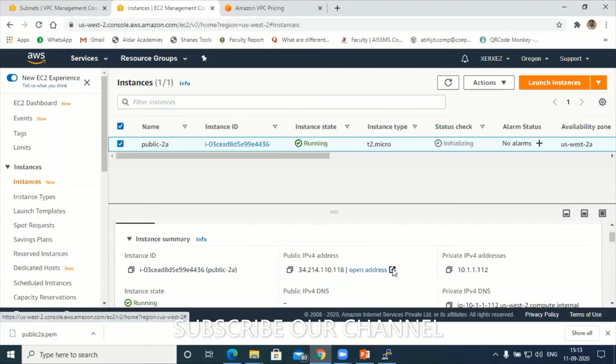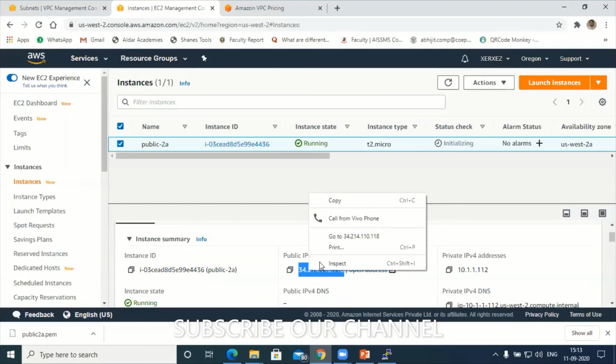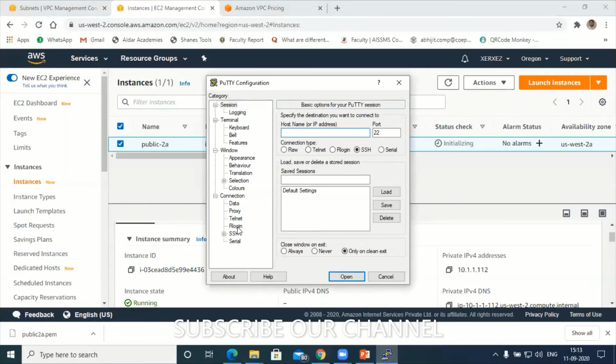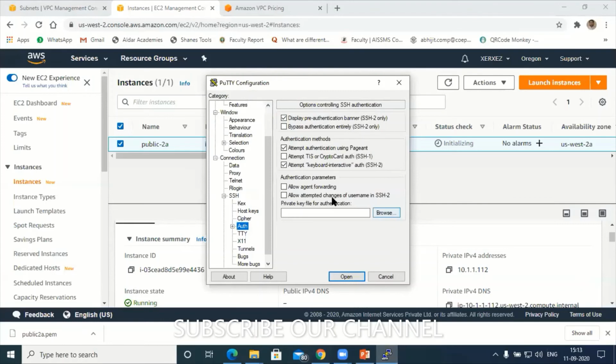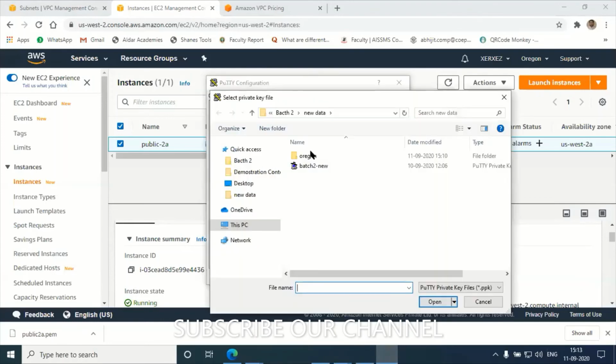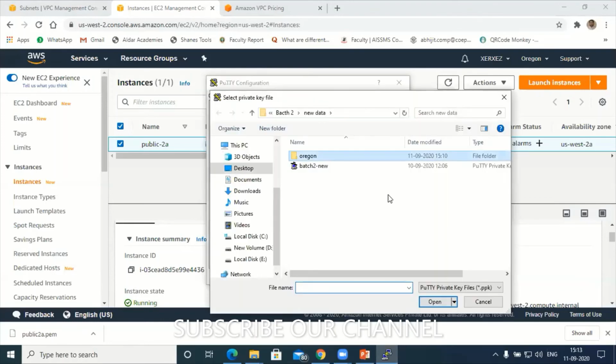Just copy this public IP address. Next, go to PuTTY, go to SSH auth, and share the private key, Oregon. Okay, Oregon public. Fine, open it.